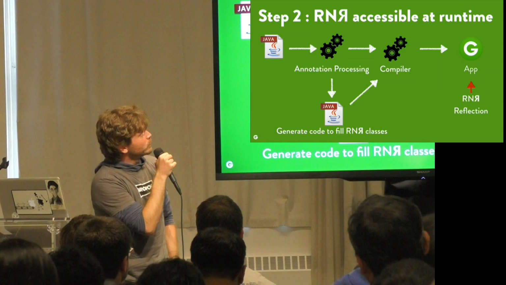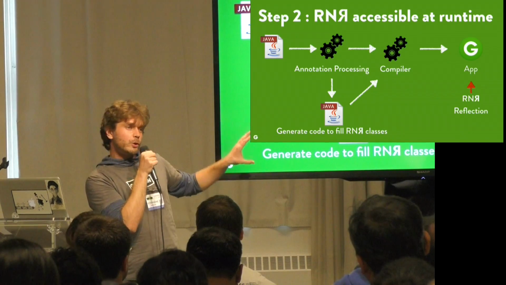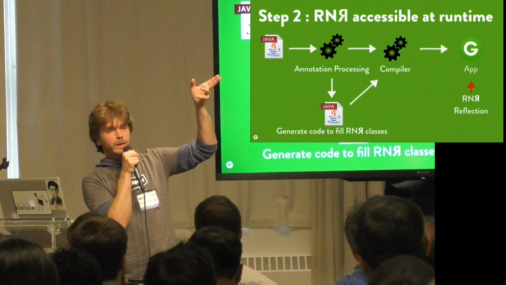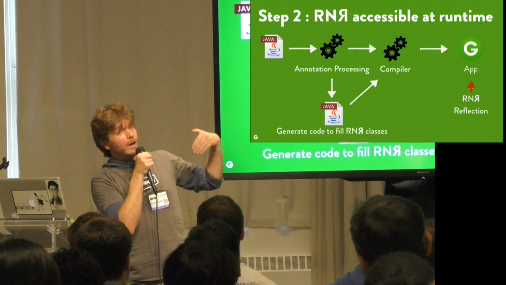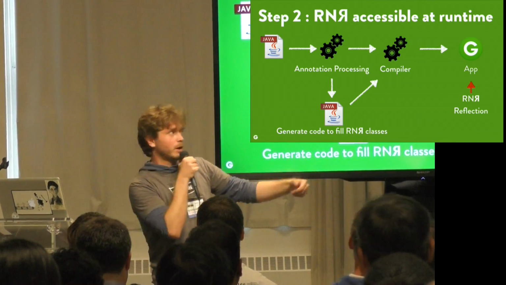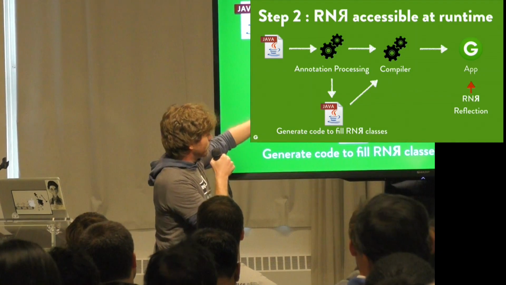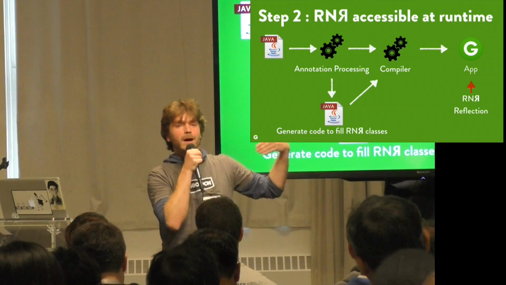Step 2, we're going to make those RNR classes accessible at runtime. So we're not only going to create those classes and take them into the JVM during annotation processing time. We're going to generate code so that those RNR classes become available at runtime. So you take your Java source code, you pass it to our annotation processor, then we generate code that will fill the RNR classes.